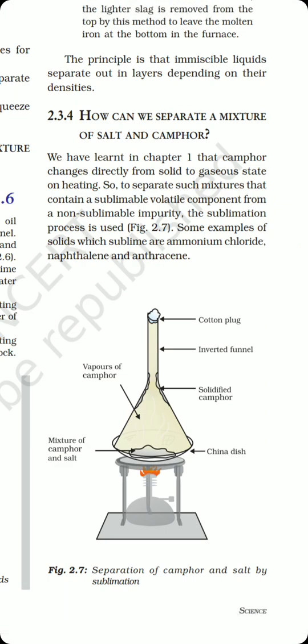So let me tell you that among the salt and camphor, camphor is a highly sublimable substance and changes into gaseous state on heating without coming into liquid state. So if we heat a mixture of salt and camphor, then the vapors of camphor will rise up and these vapors will be collected on the inner side of the inverted funnel, as you can see in the setup, and within the china dish your salt will remain as residue. In this way the salt will remain in the china dish and the camphor can be obtained from the inverted funnel.